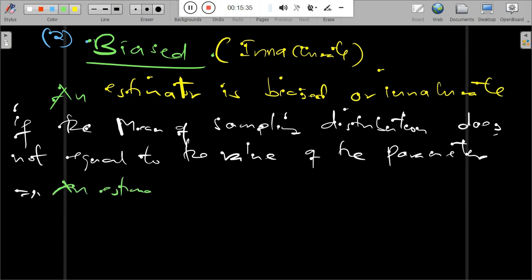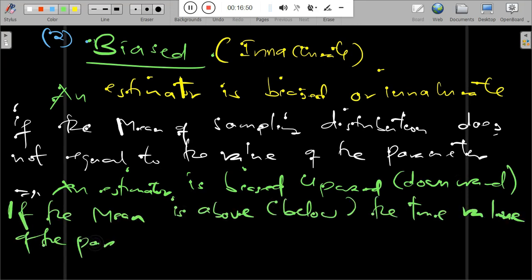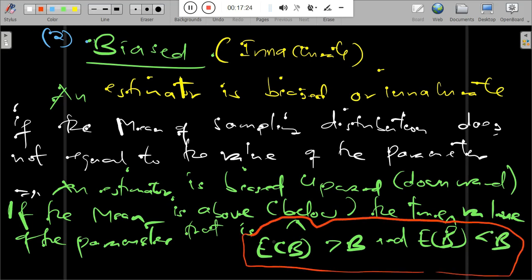An estimator is biased upward or downward if the mean is above or below the true value of the parameter, that is given by the expectation of beta naught, which is greater than beta, and the expectation of beta estimated, which is less than beta, as you can observe.